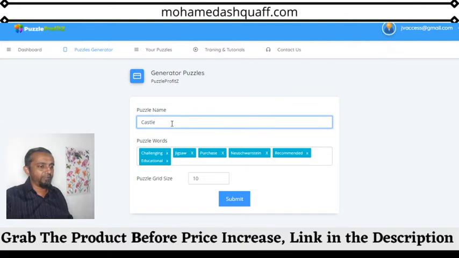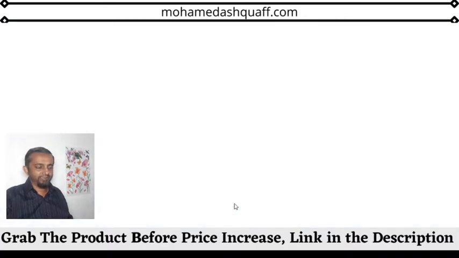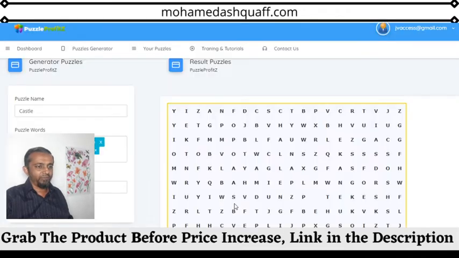I'm just giving a name, a castle. Then I have given a few words, and here you can set the puzzle grid. I'm changing it to 20 for example, then submit. Then it will generate the puzzle within seconds. That's exactly what he said. Okay, good. Now we'll wait a minute.